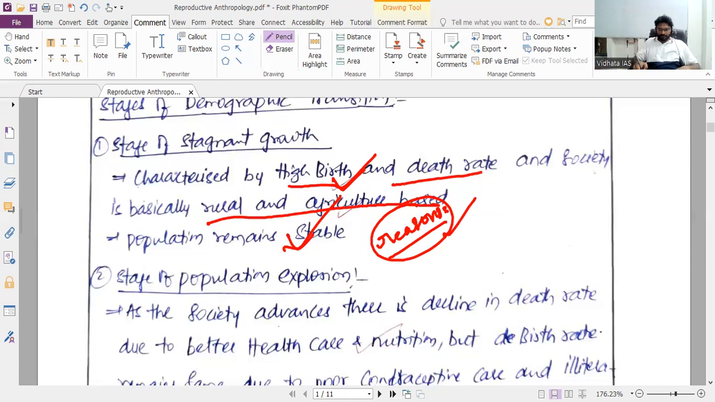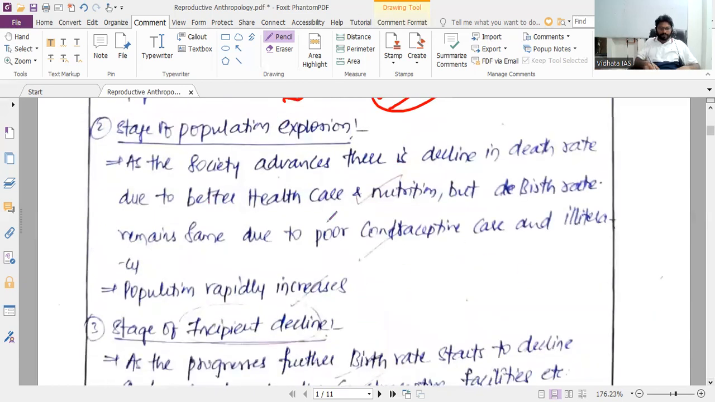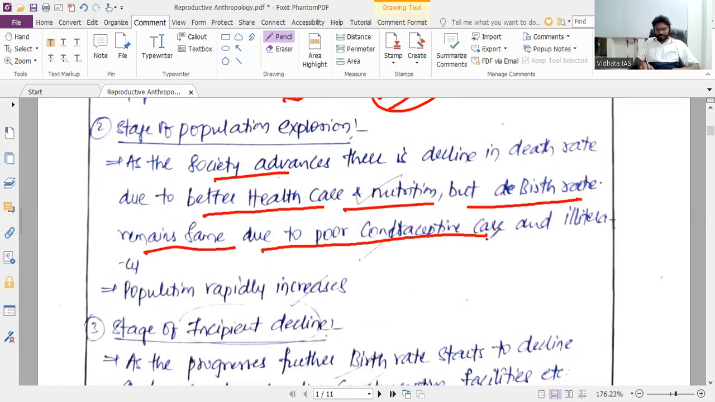So next one, the stage of population explosion. Society advances, there is a decline in the death rate due to better health care and nutrition, but the birth rate remains the same due to poor contraceptive care and illiteracy. So population rapidly increases. So better health care facility, nutrition.